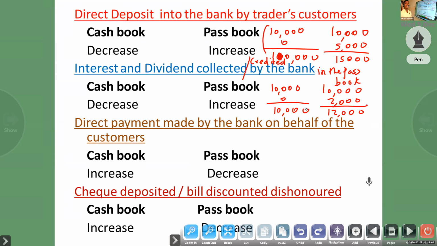Likewise, if we invested any amount in the bank, a deposit, and they credit the interest, we will get interest on the amount deposited. We won't simply invest any amount in the bank, we expect a return. If they credit it in the bank but we didn't get the information, the cash book stays the same. So if we compare, passbook increase, cash book decrease.